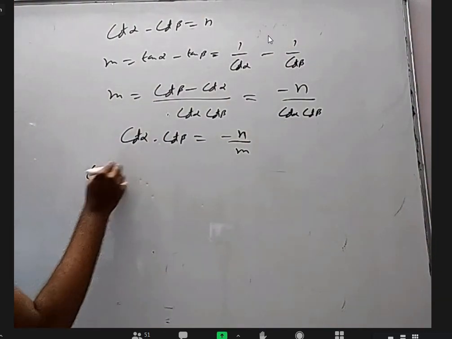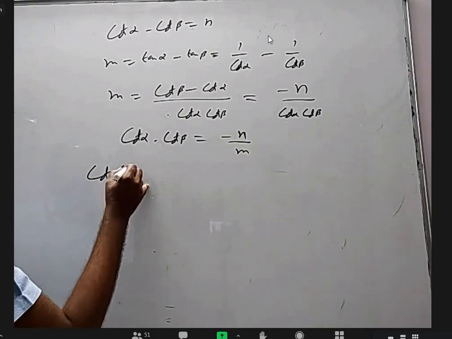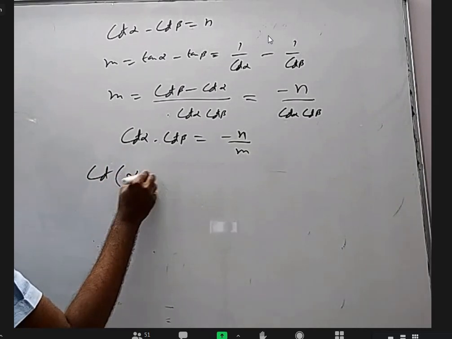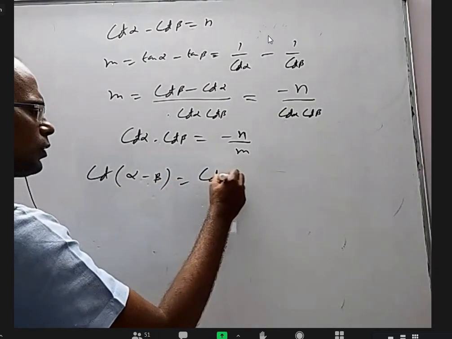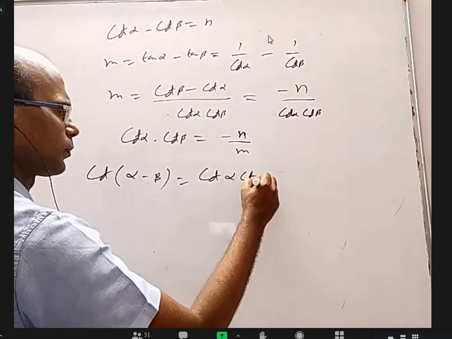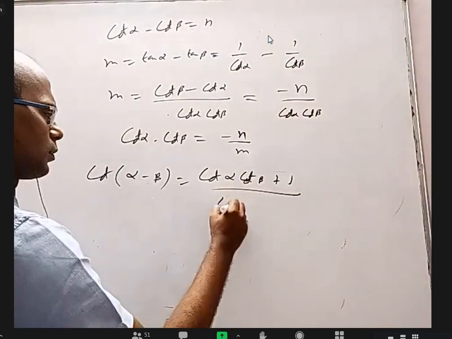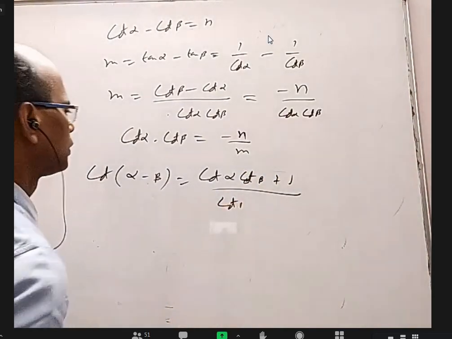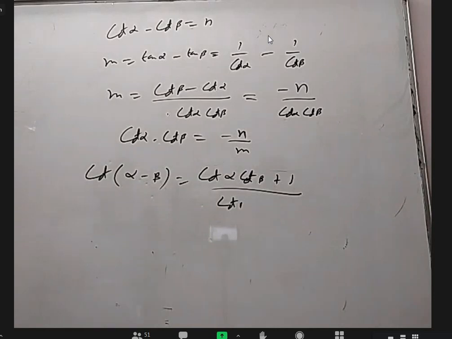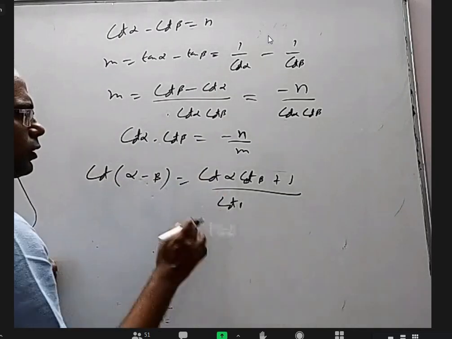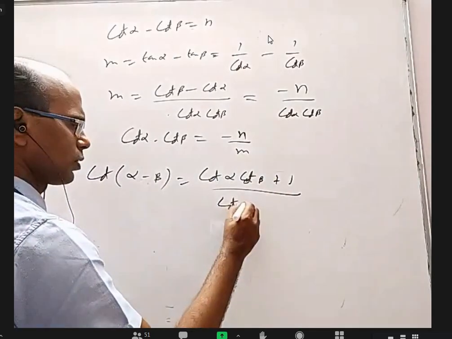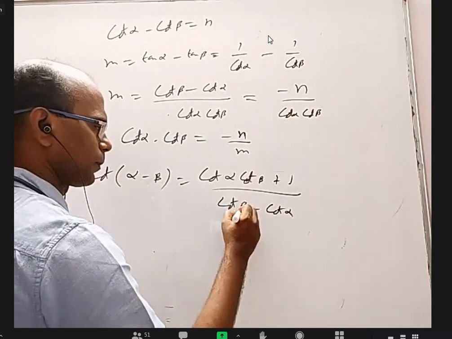Now they wanted cot alpha minus beta. That will be the formula: cot alpha cot beta plus 1 by cot beta minus cot alpha. They want cot alpha plus beta or cot alpha minus beta? Cot alpha minus beta, sir. Okay, so cot alpha cot beta plus 1 by cot beta minus cot alpha.